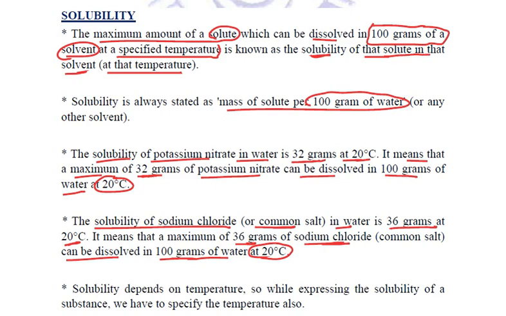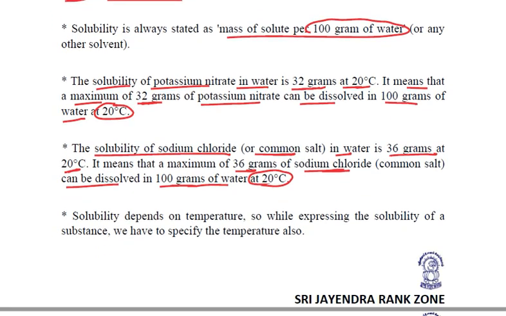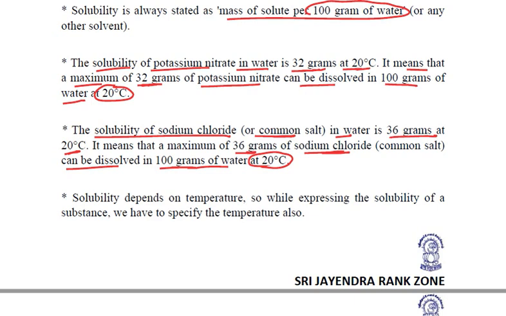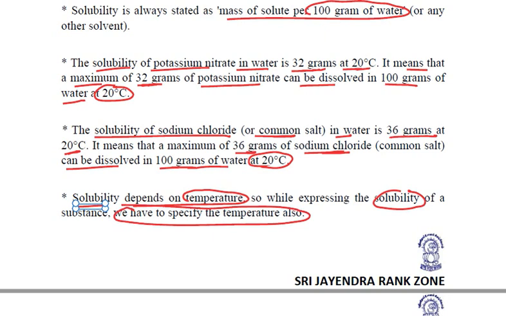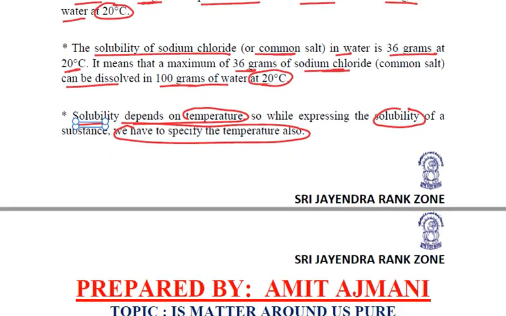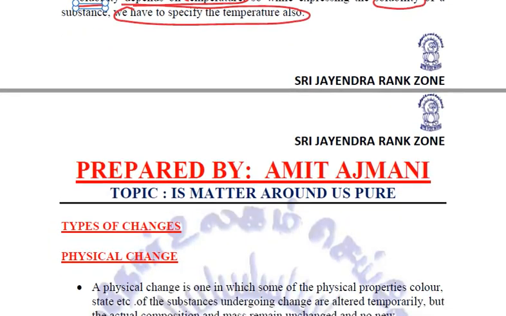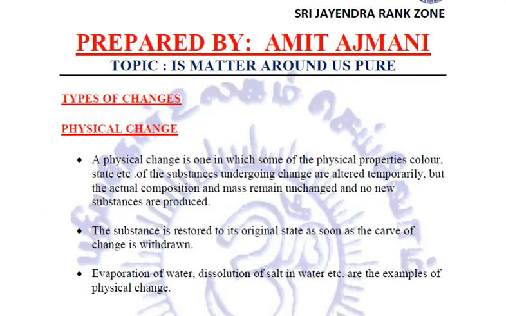Now, mentioning the temperature is quite important, because as I already told you, solubility depends on temperature. Whenever and wherever you are expressing the solubility of a substance, we need to specify the temperature also. Writing solubility without temperature doesn't make any sense. Okay.